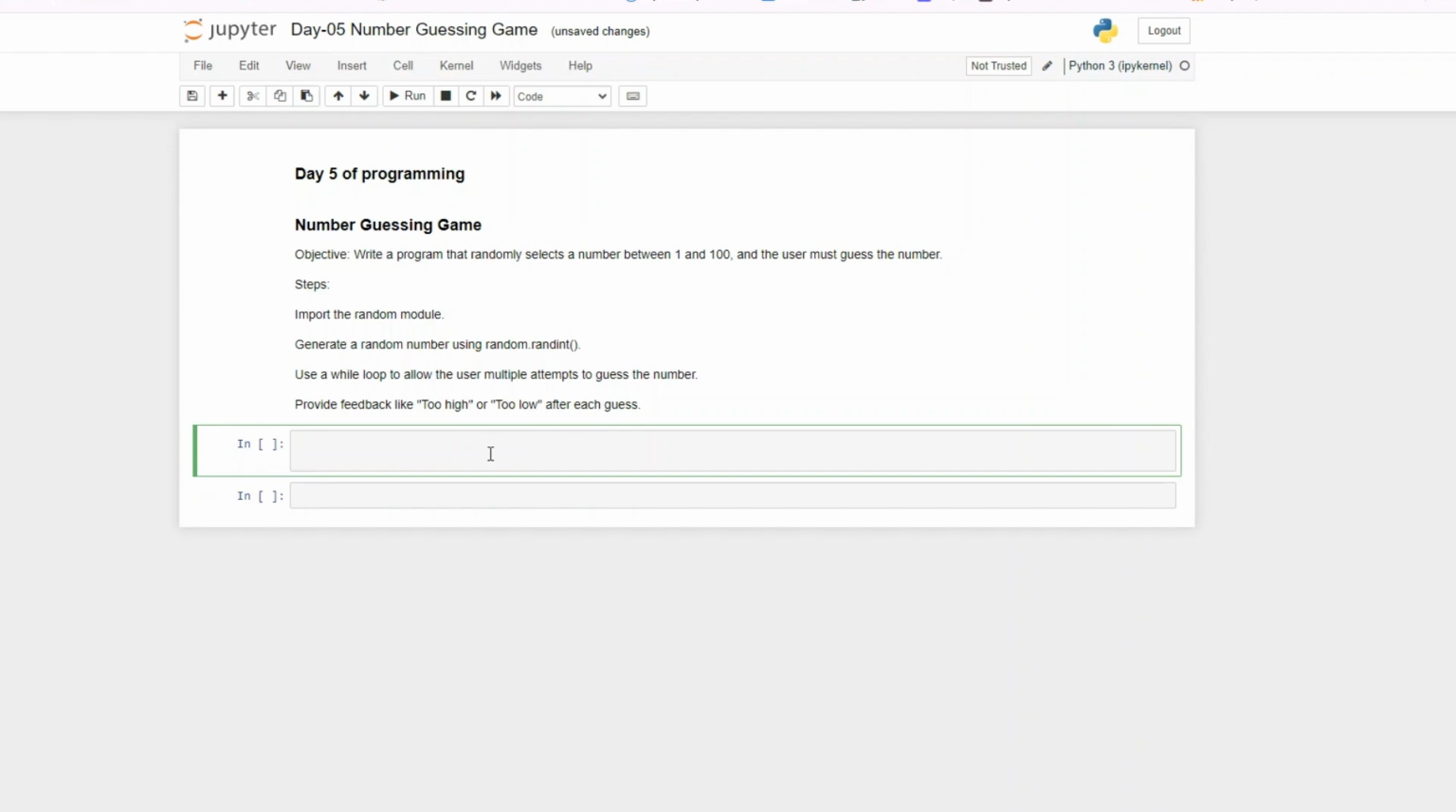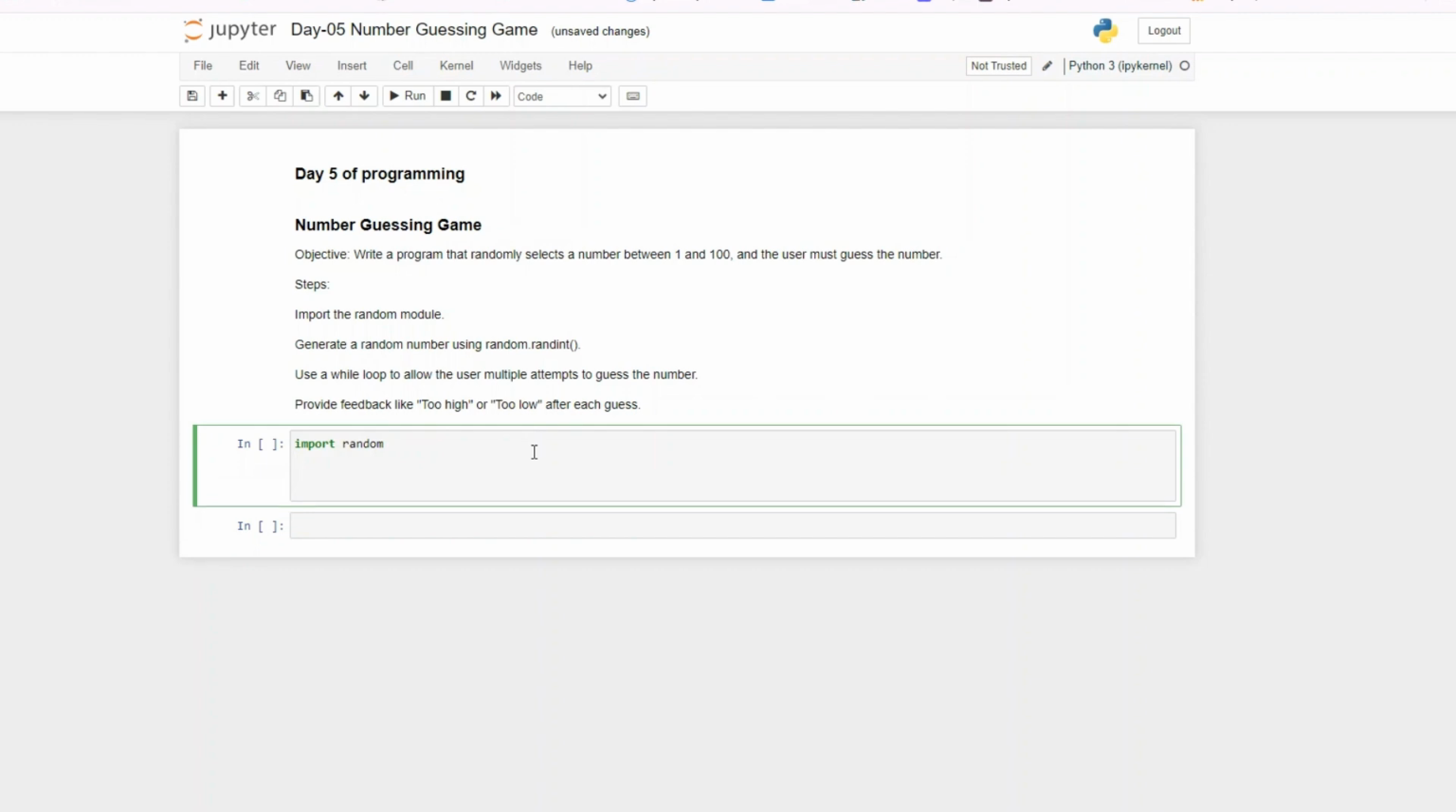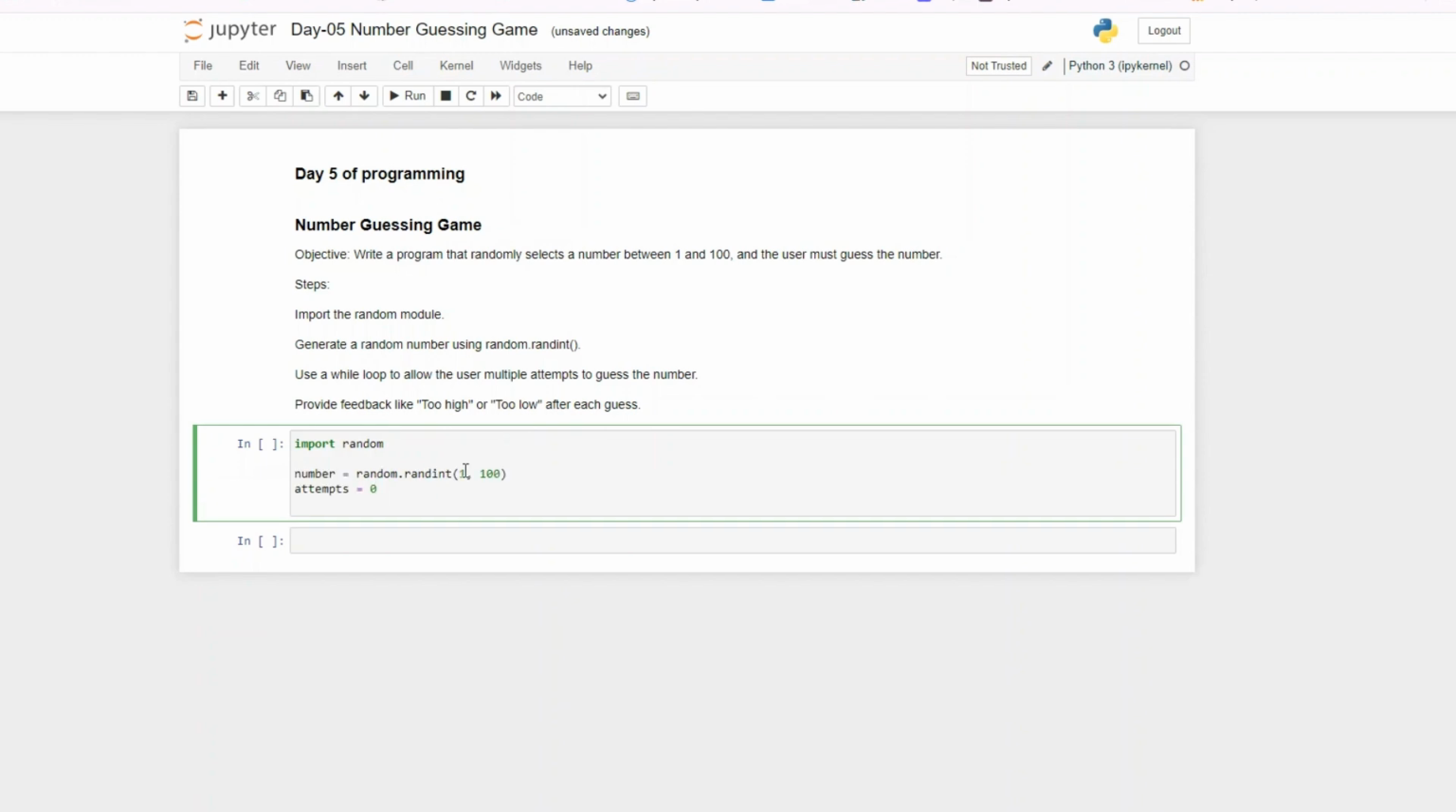So the first thing that we have to do is to import random, because we do want to use a random number. And then we have to define some variables. The first variable is the random number, and then the number of attempts. So we have random.randint, we want a random number between 1 and 100. And then we're defining our attempt as 0. This is our initial attempt, and then we would increase the counter every time there is an attempt.